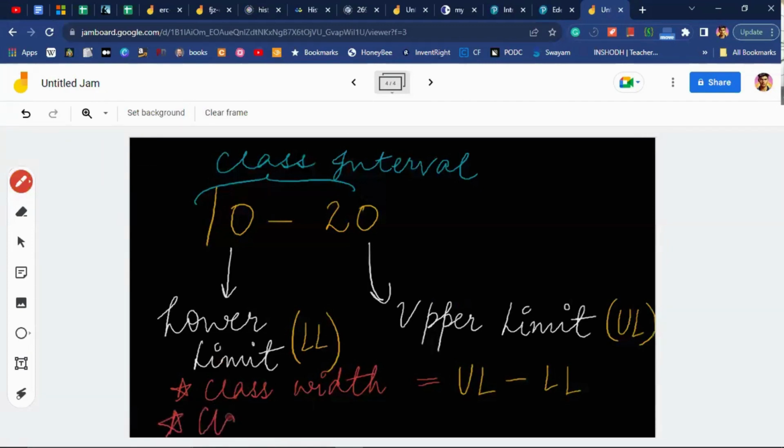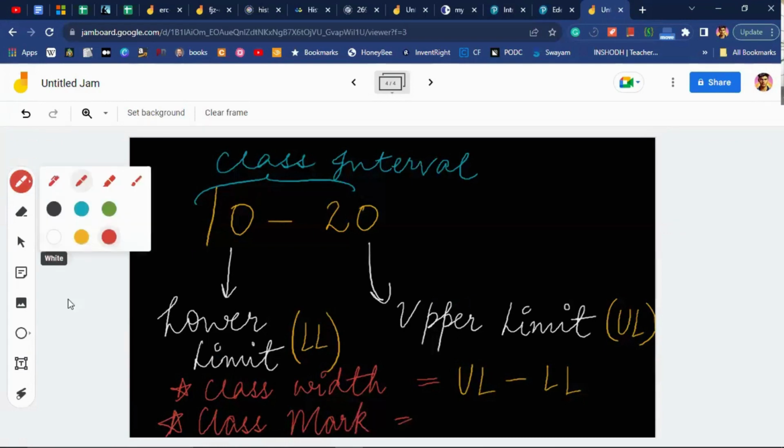And there is another important term here, class mark. This is also very important, which we will be using a lot. So what is class mark?